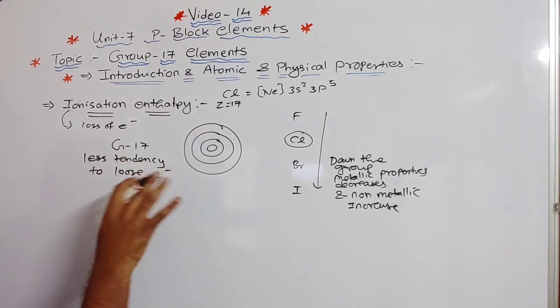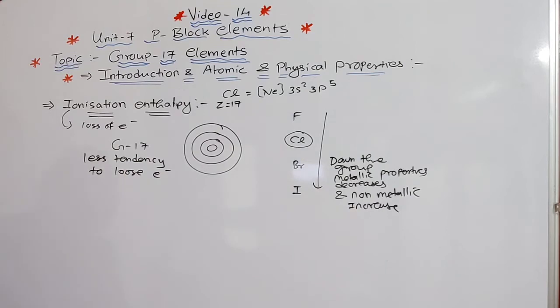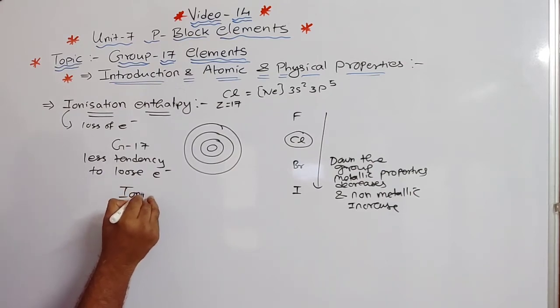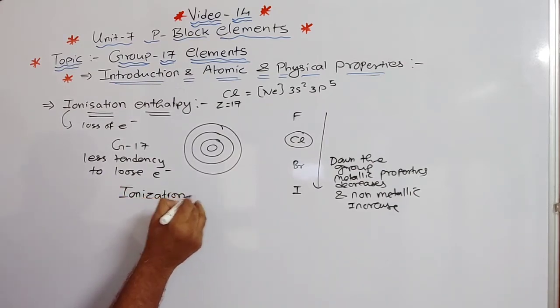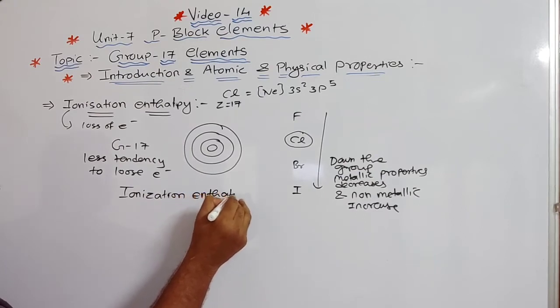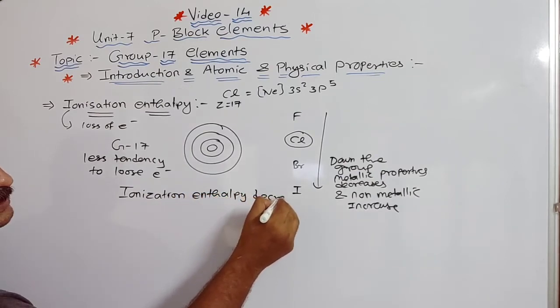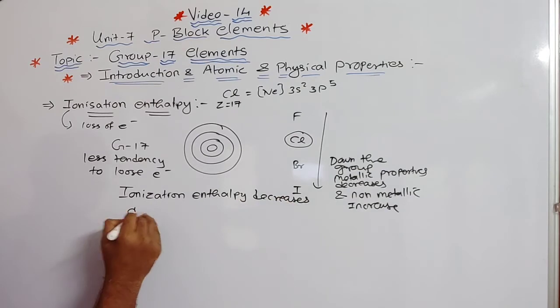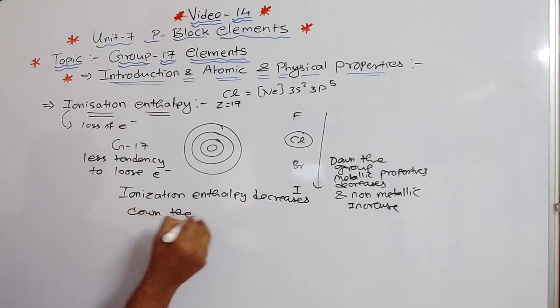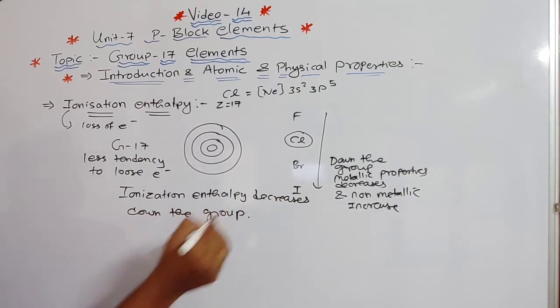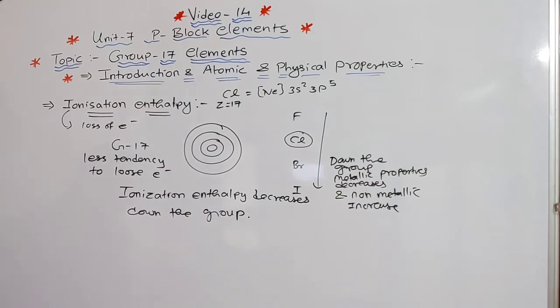So as it is showing non-metallic property down the group, what you can conclude is that ionization enthalpy decreases down the group. Understood this part? Okay, so this was all about ionization enthalpy.